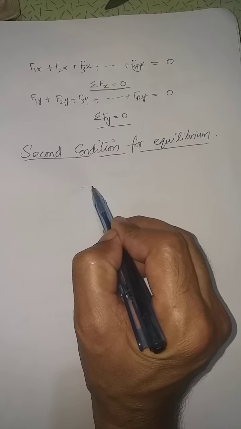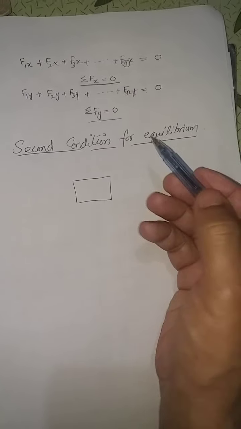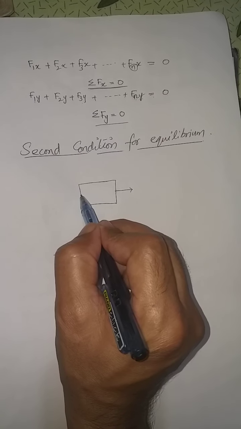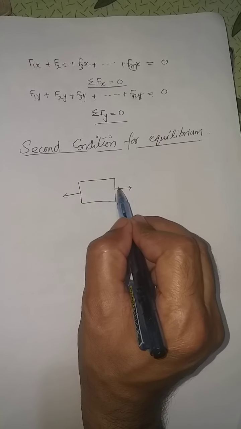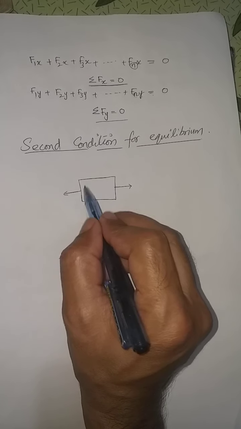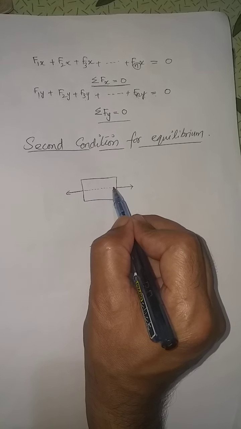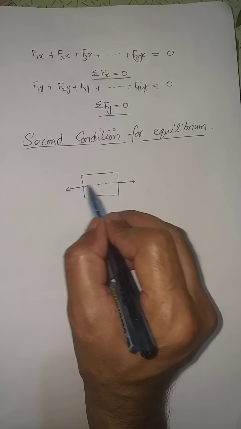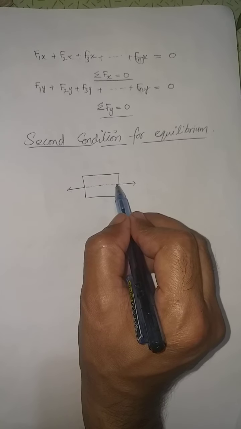Suppose we have an object and we have a force which is acting in this direction, and we have a force which is acting in this direction. These two forces are equal in magnitude, but they are pulling this object in opposite directions, and their line of action is along this line. These two forces are acting along the same line of action, right?